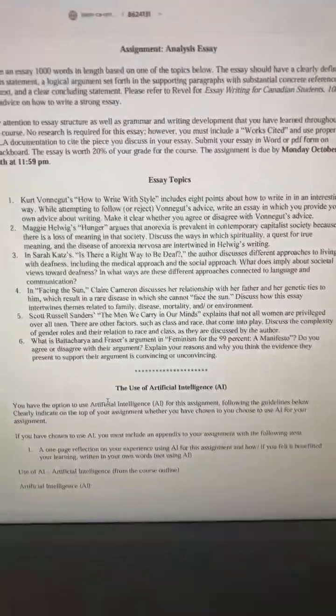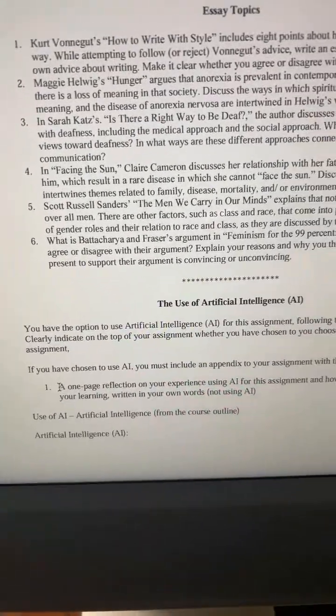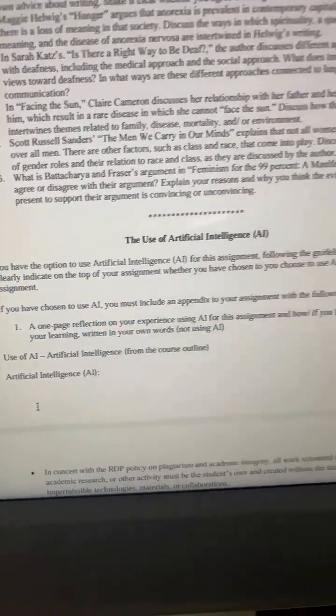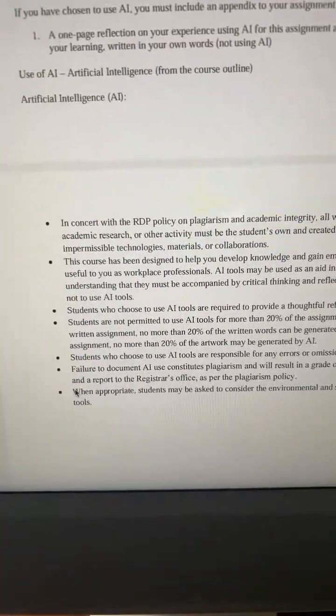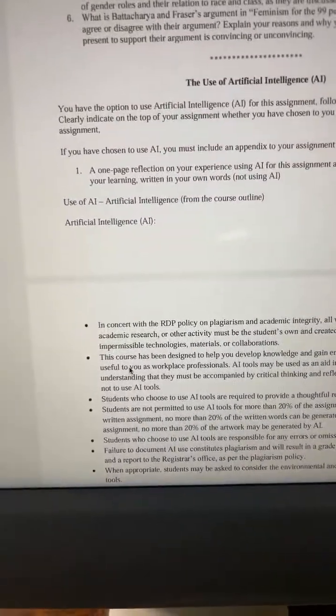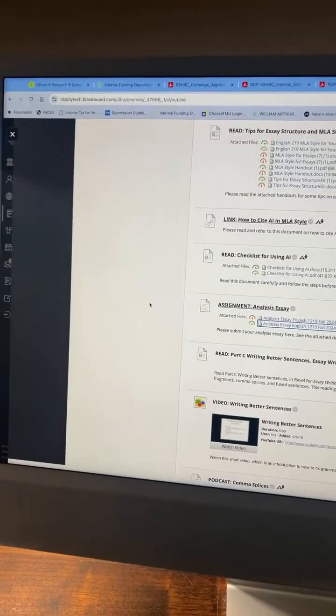So I'm just going to flip this around to show you on the assignment here. You can see there are clear instructions about how to include that one-page reflection here. And it says you can go down to these parts here where it talks about how you can use it up to 20%. Okay, if you go into this, our course learning management software system, Blackboard.